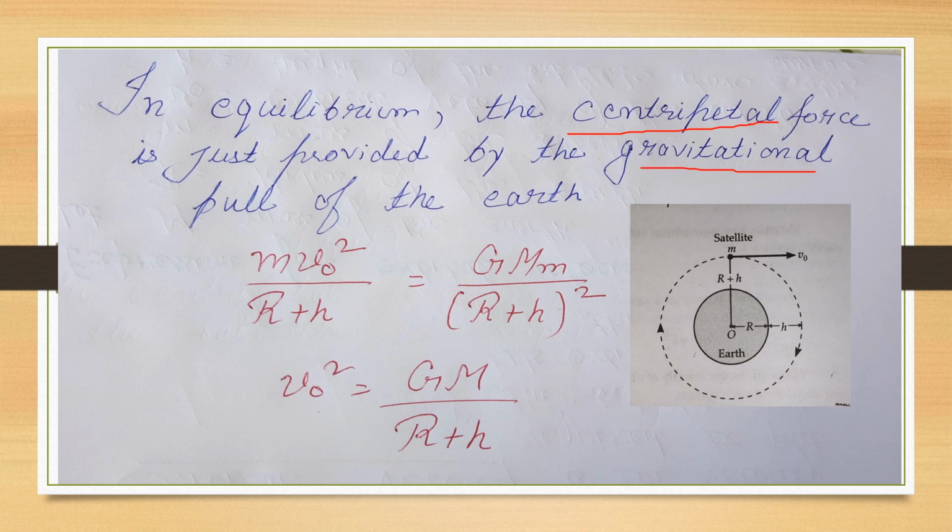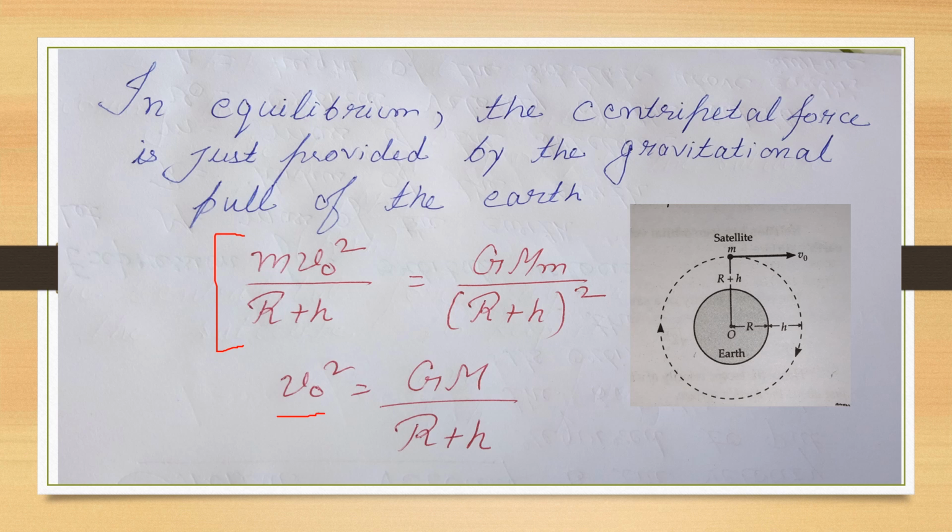So in order to make the satellite revolve with the orbital velocity around the Earth, both these forces must be in equilibrium, or balanced with each other. So for equilibrium, both forces are equal to each other, and from this, after solving the equation, we get the equation for v0 square.